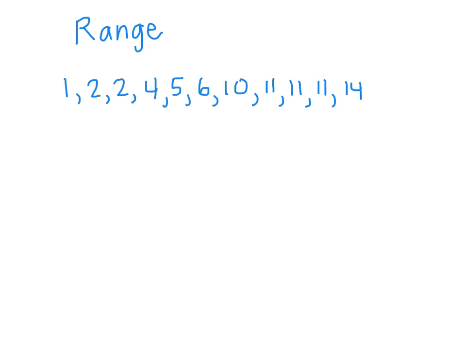So now we're going to talk about the range. And the range is basically from the lowest number to the highest number. So all the way from 1 to 14. How far is 1 from 14? Subtract the lowest from the highest, and you get 13. So the numbers range from 1 to 14. The range spans 13, the distance of 13 if we're looking at the numbers, lowest and highest.